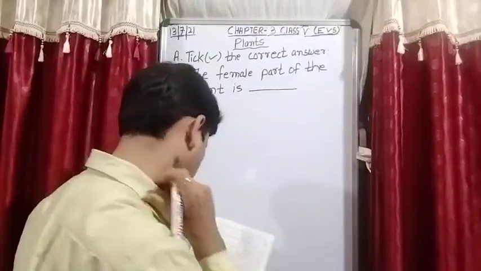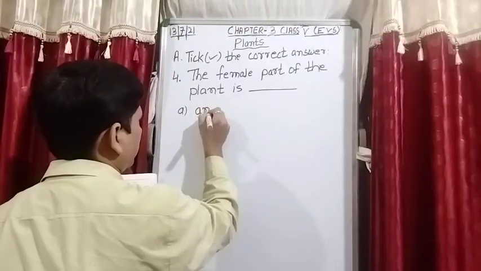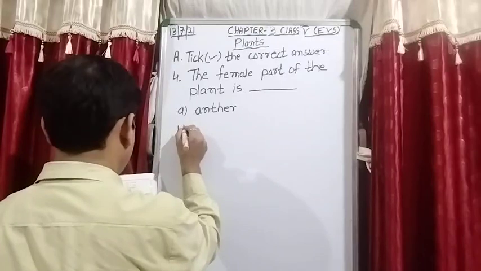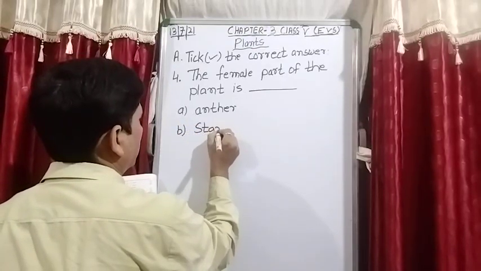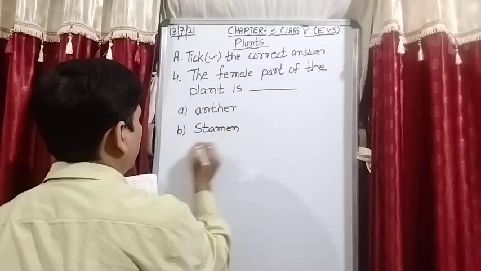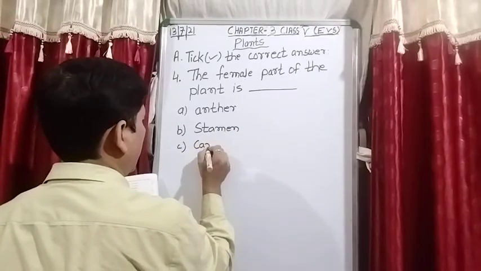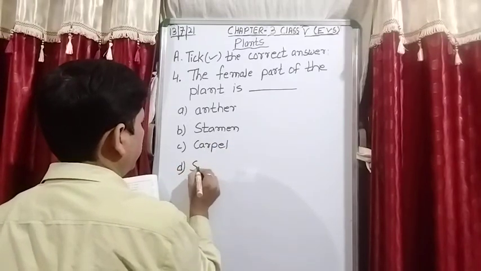Option A, anther. Option B, stamen. Option C, carpel. And option D, sepal.